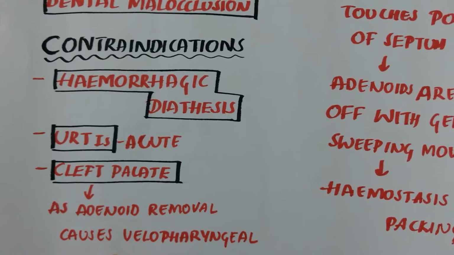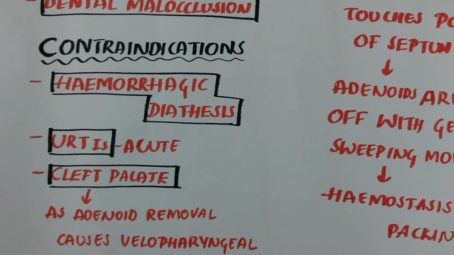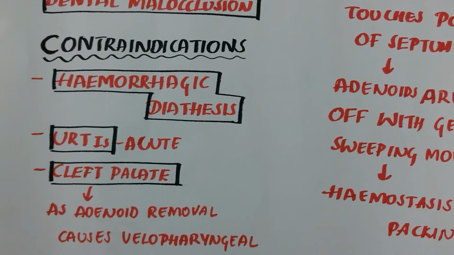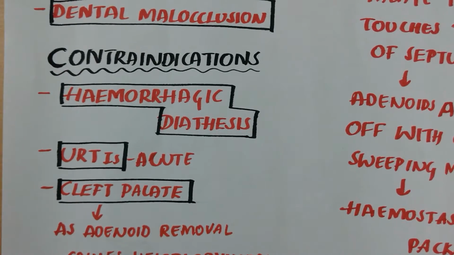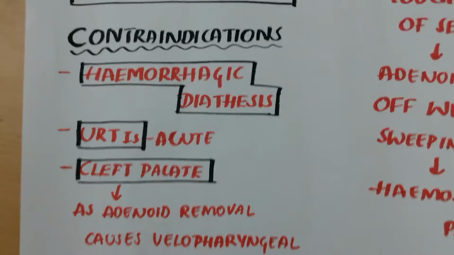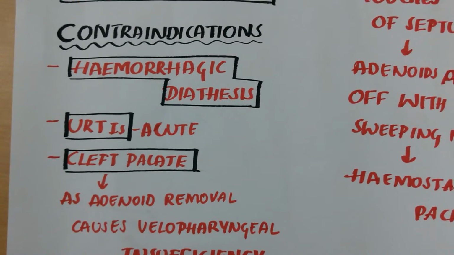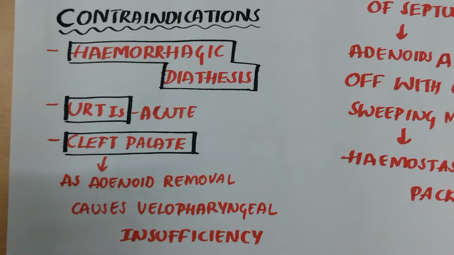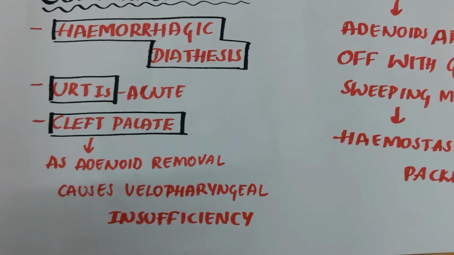Contraindications: hemorrhagic diathesis, that is, the susceptibility of the person to bleed. Acute upper respiratory tract infections. Cleft palate, as adenoid removal causes velopharyngeal insufficiency.